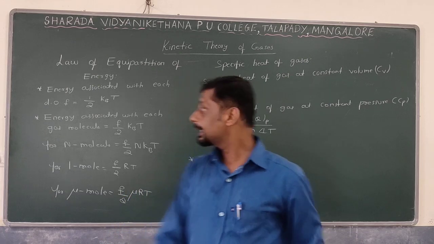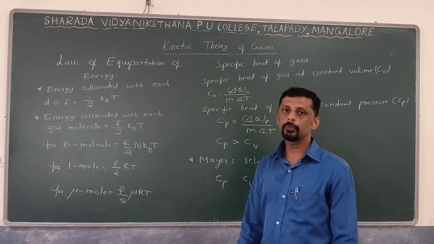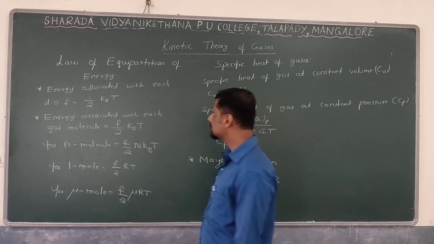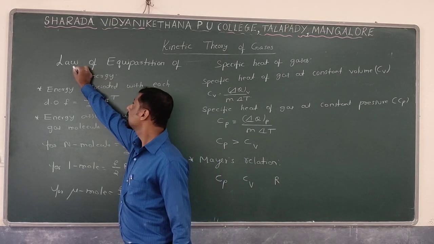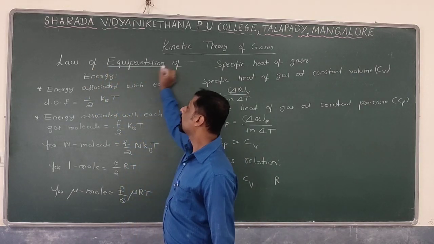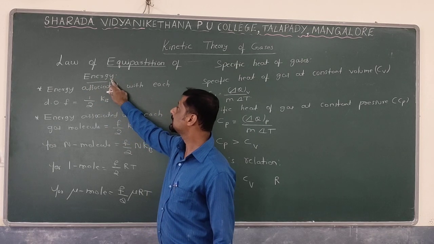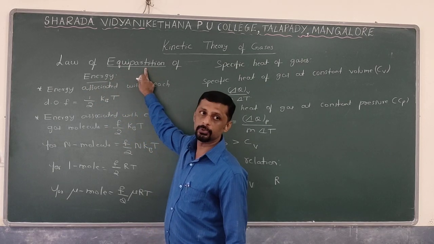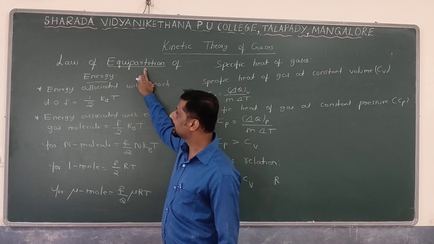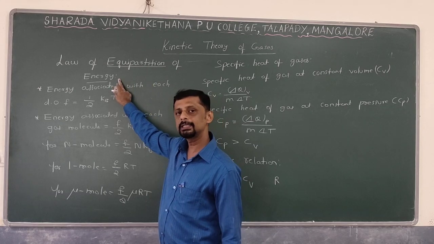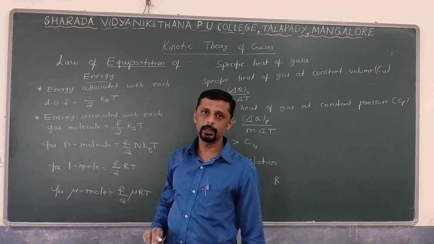Okay students, next concept, law of equipartition of energy. The name itself indicates law of equipartition of what? Energy. That means energy will be equally distributed. Equally distributed among where? Among all of its degrees of freedom.